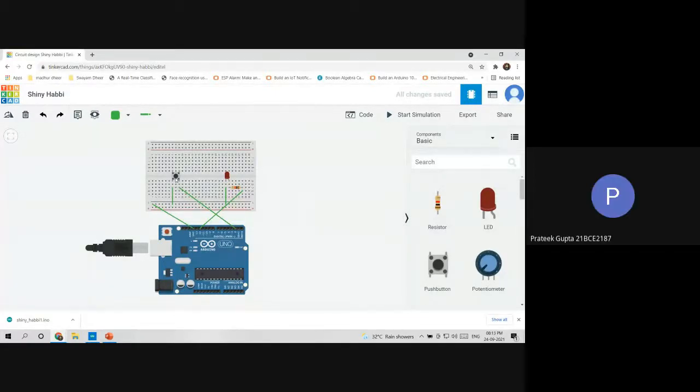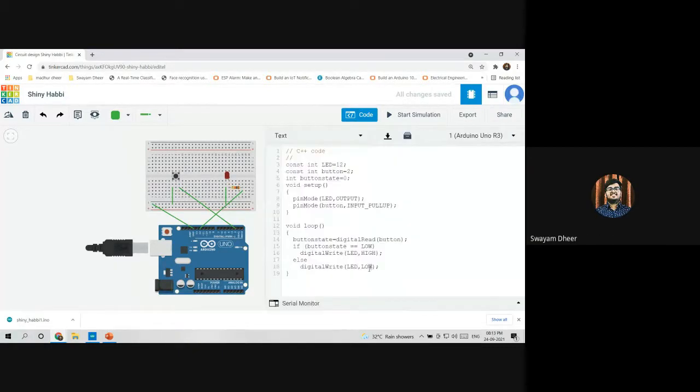No, I'm talking about the code part. What should I change in my code to blink it for a longer time? Like you need to blink it till infinite time. Yeah. So what you do is, in place of low, you write high. So it will be continuously high till the end of the program. Till you don't interrupt the program, it will be high only.